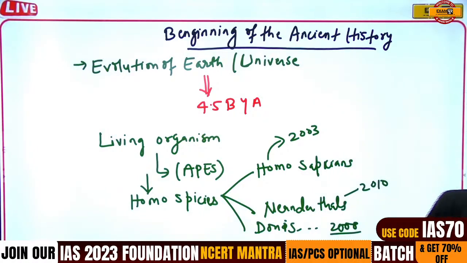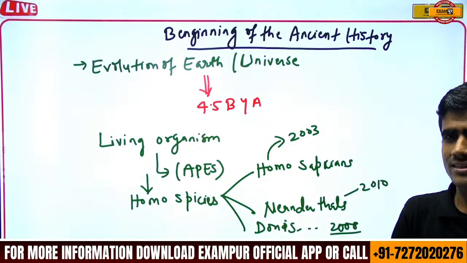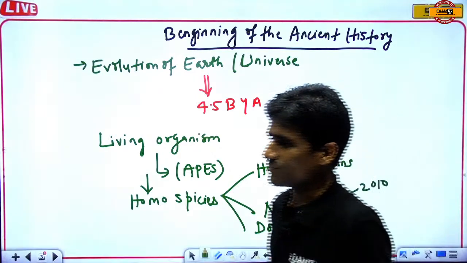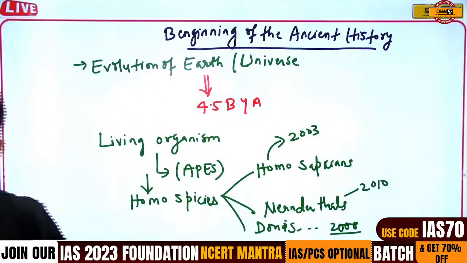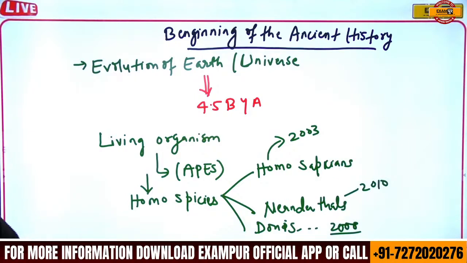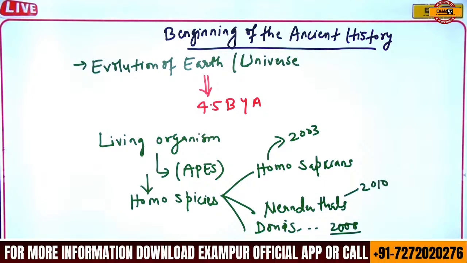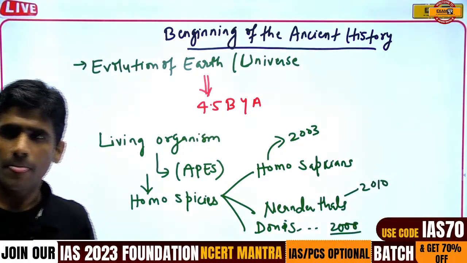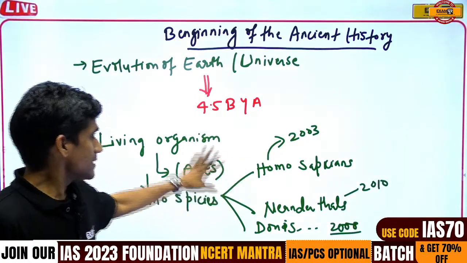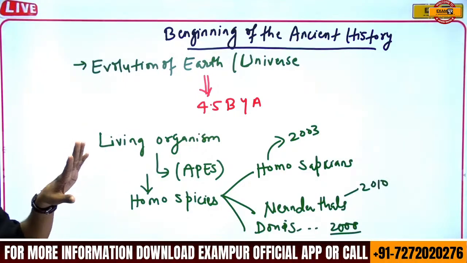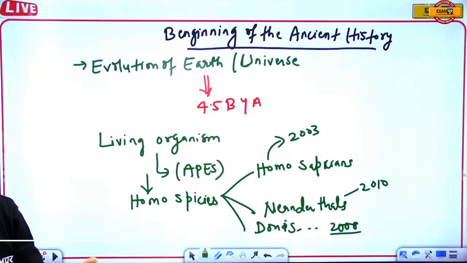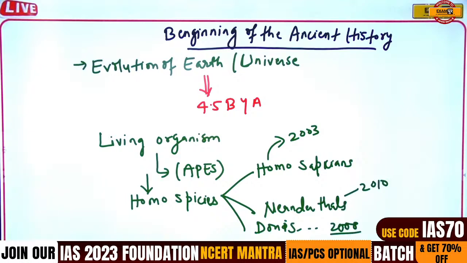Are you getting my point or not? Or are you just thinking, sir, history is very tough? You come to the point and start with the Stone Age and prehistoric, upper Paleolithic, lower Paleolithic, and Mesolithic, something like that. If you are not getting my point, don't worry, because this is very beginning in nature, and you can find it in your Tamil Nadu books also. So don't worry.